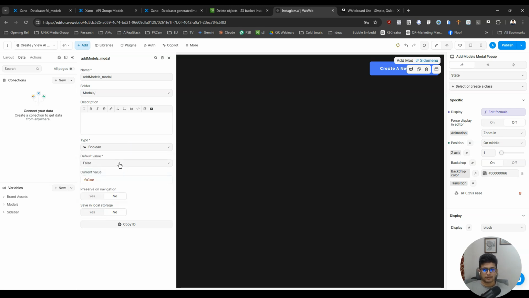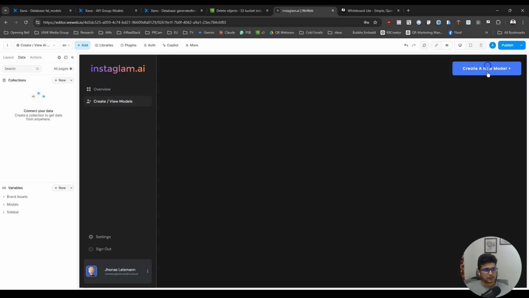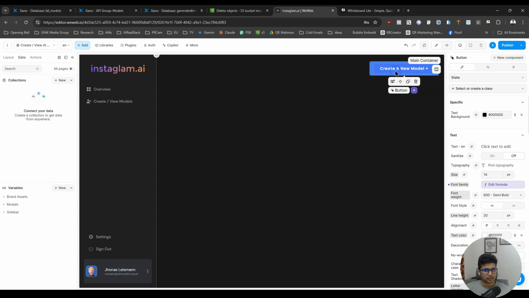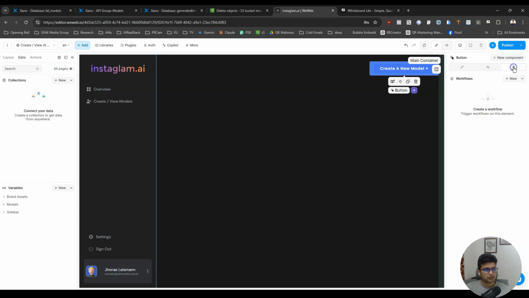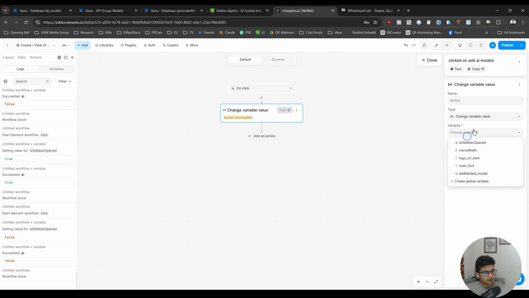Del means the models we create. Confusing, right? Okay, so when someone clicks on this, we need to run a workflow. That workflow is: click on add AI models, and we will update a variable.